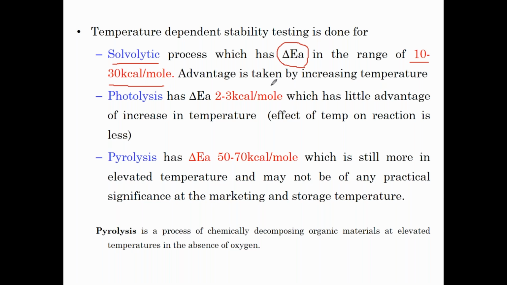It means there is a change happening with respect to increase in temperature. If the change doesn't happen with increase in temperature, or cannot be observed from our side, then we cannot go with the accelerated stability study based on Arrhenius' concept. So there should be a change which happens with the increase in temperature, and that EA value should be within the range of 10 to 30 kilocalories. Another example is the solvolytic process. Another one is the photolysis process.